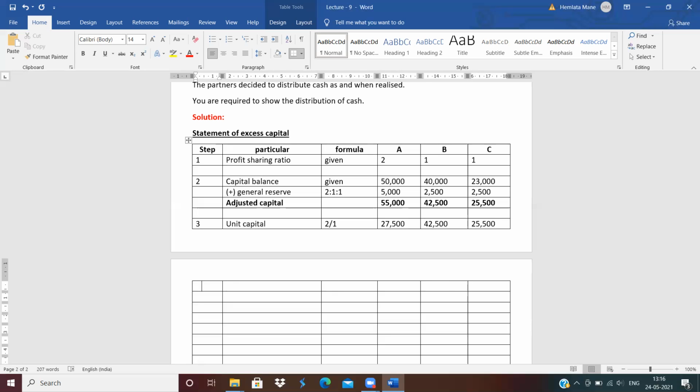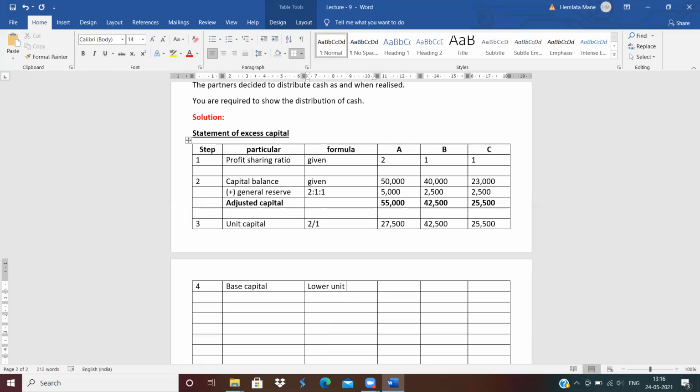Next step, fourth step. What is the fourth step? Base capital. How to calculate the base capital? Lower amount of unit capital.